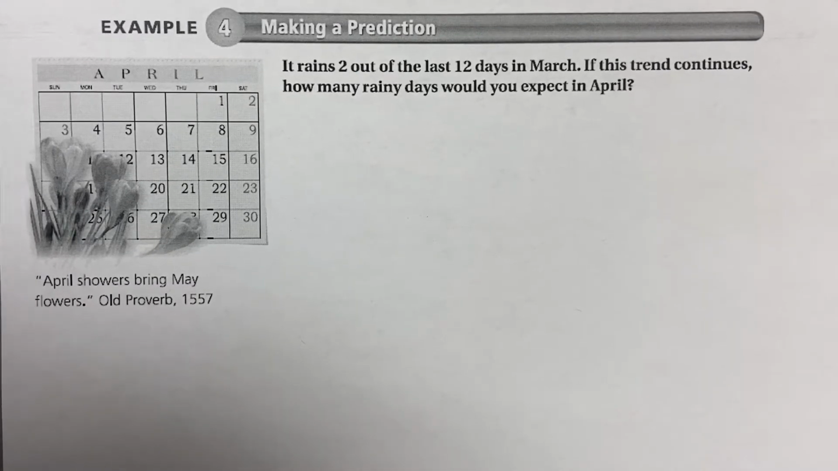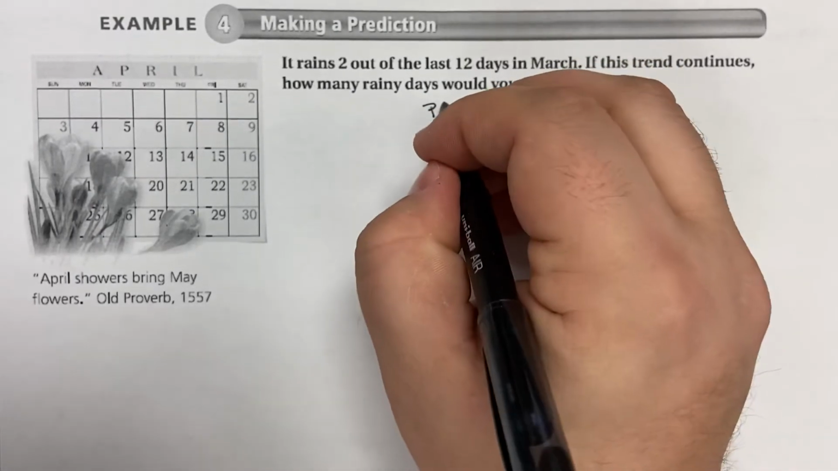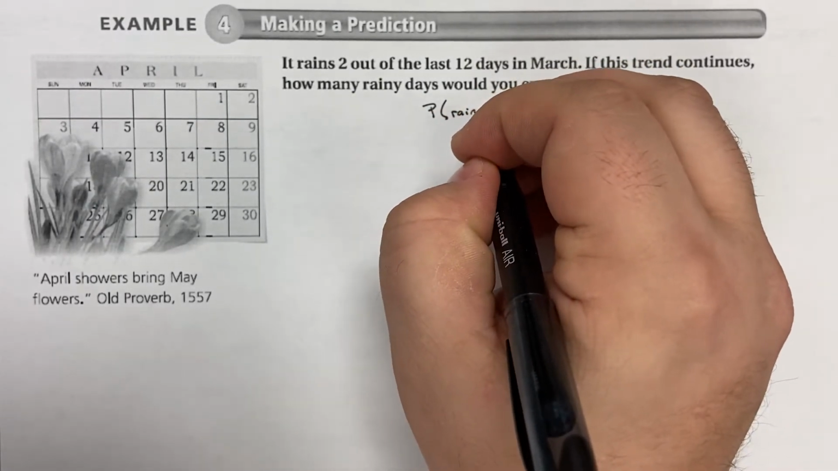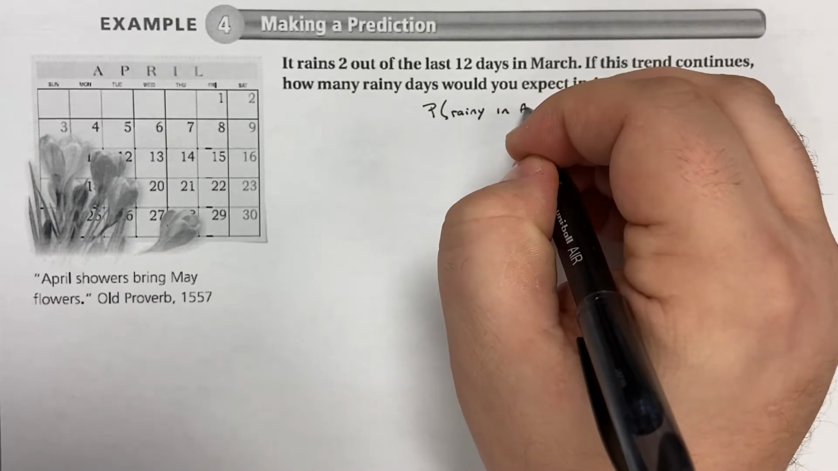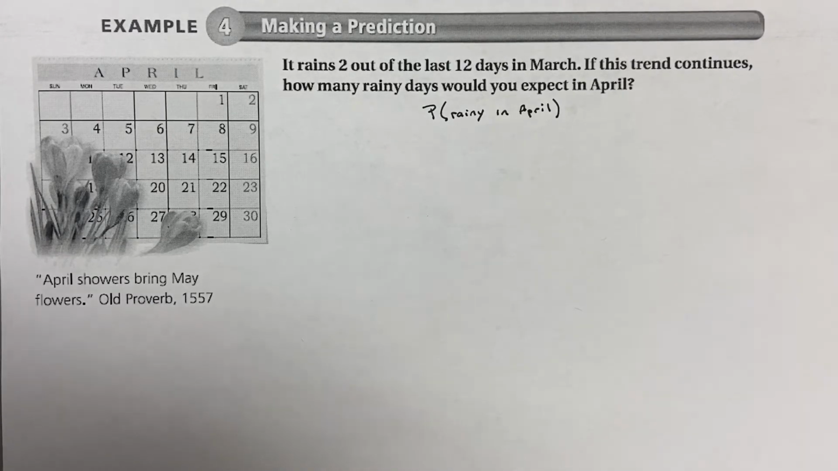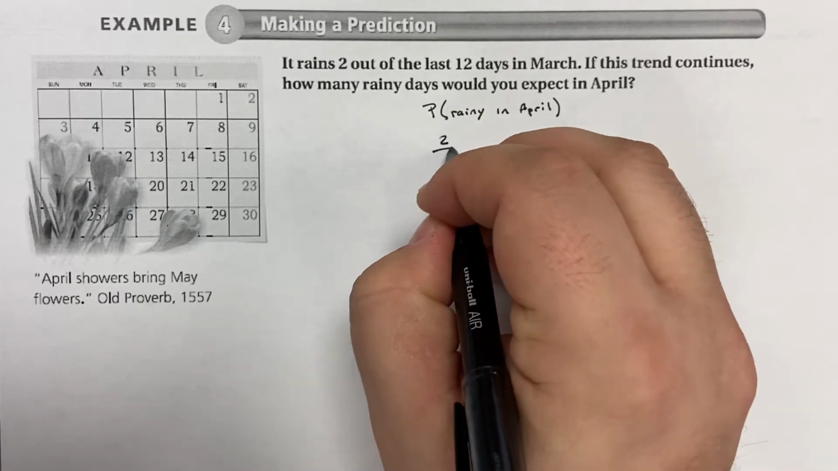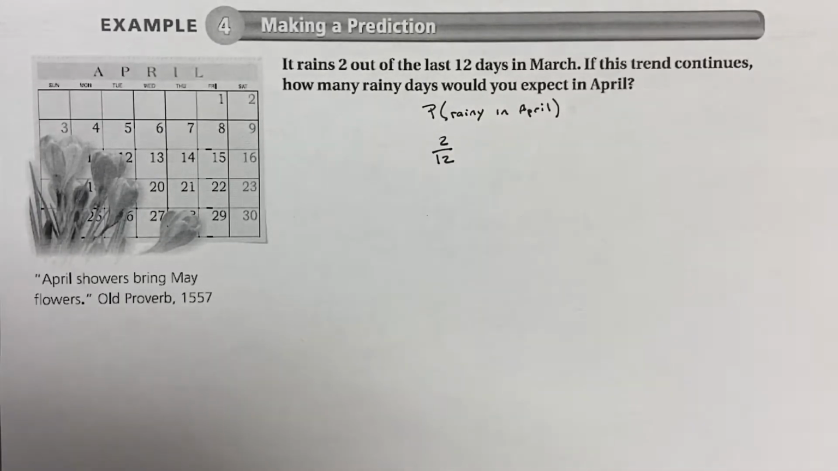It rains 2 out of the last 12 days in March. If this trend continues, how many rainy days would you expect in April? So what we're looking at is the probability of rainy days in April. Well, we're actually going to be using March to try and determine that. If it rains 2 out of the last 12 days in March, that means that 2 out of every 12 days is going to be rainy.